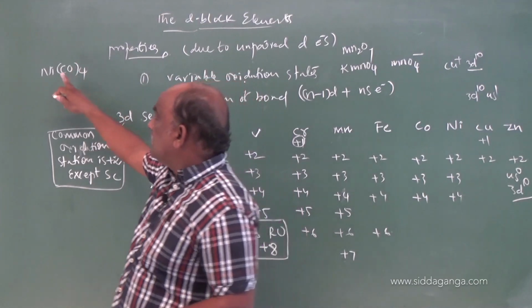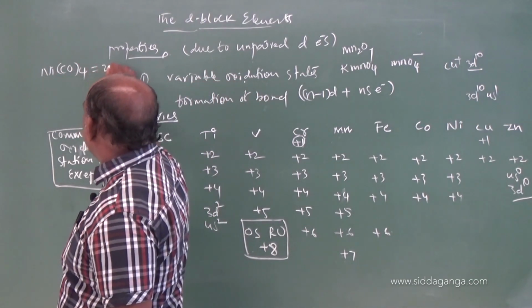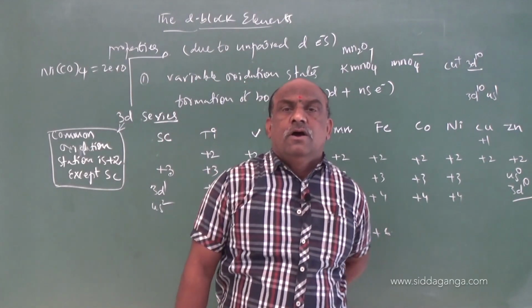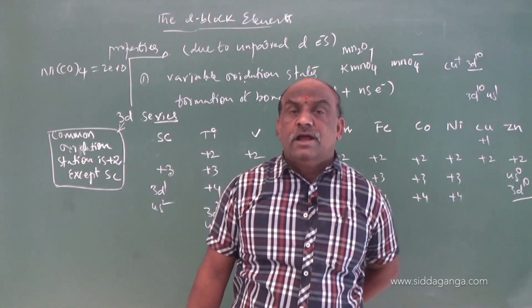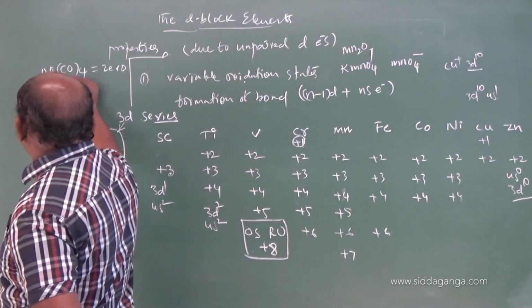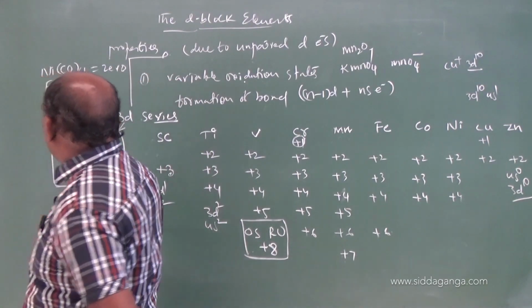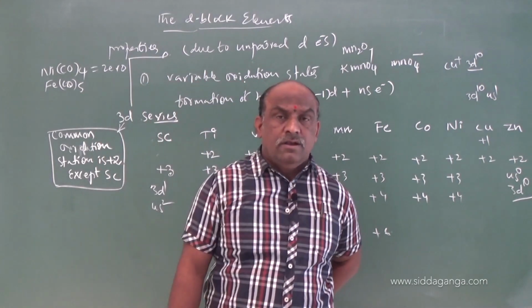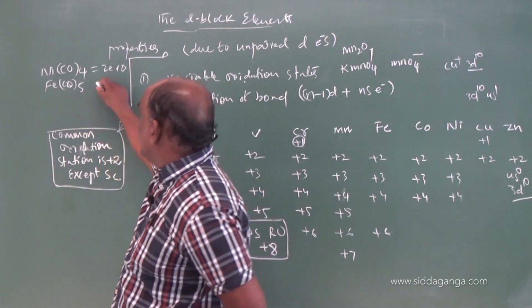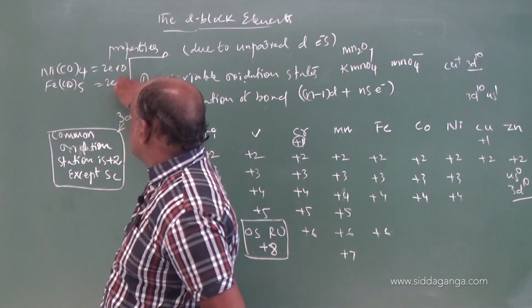In this example, the oxidation state of nickel is 0. One more example, consider Fe(CO)5. Fe(CO)5 is iron pentacarbonyl, or pentacarbonyl iron(0). Here also the oxidation number of iron is 0.